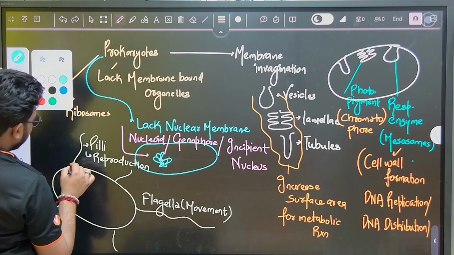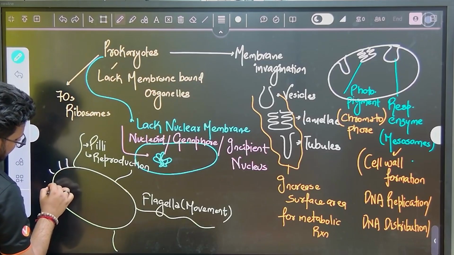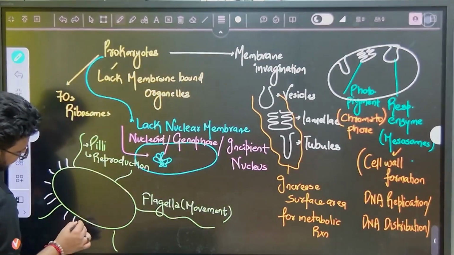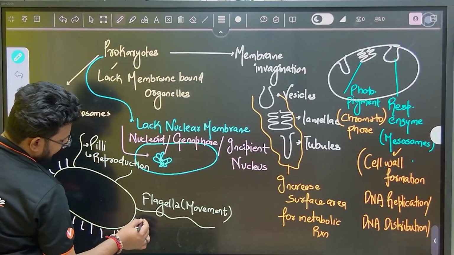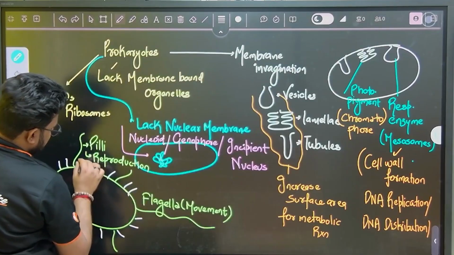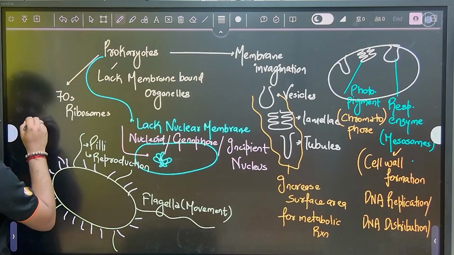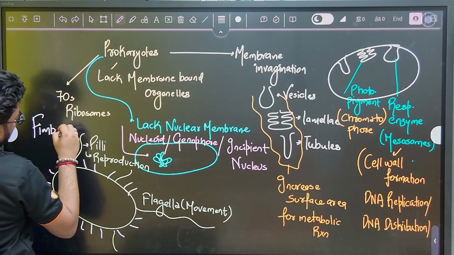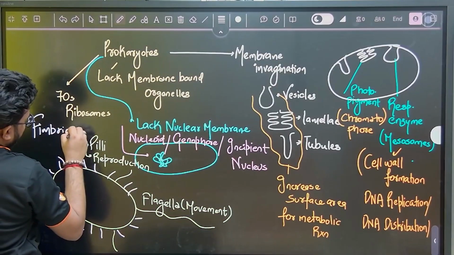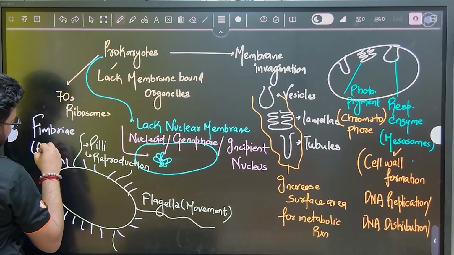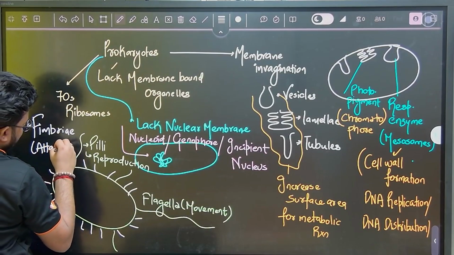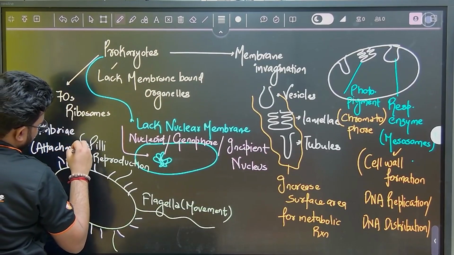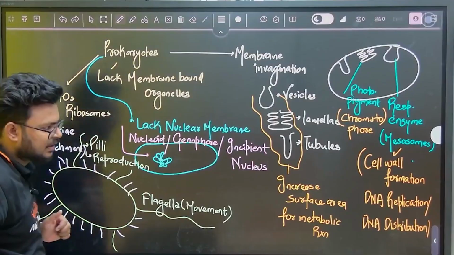Then we have small hair-like fibers, and these are called fimbriae, and they participate in attachment.